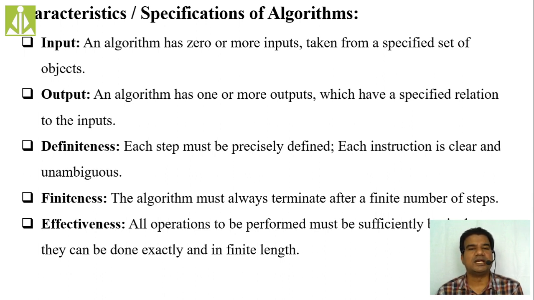Then we have the definiteness property, or definiteness characteristic. Each step in your algorithm should be precisely defined. It should be clear and unambiguous, and should not have any difficulties in understanding or implementation. Suppose you're writing some very complex mathematical formulae inside your algorithm.